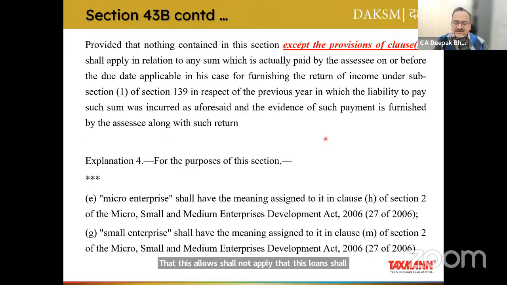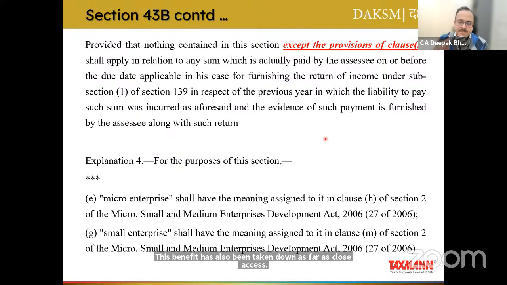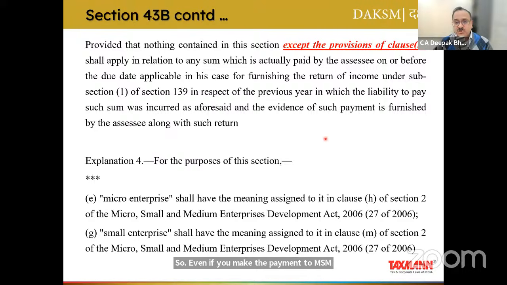But by adding this red part in this proviso, this benefit has also been taken away as far as clause H is concerned. So, even if you make the payment to MSME after the due date of section 15, but prior to the due date of section 139(1), the income tax return due date, still it will not be allowed.